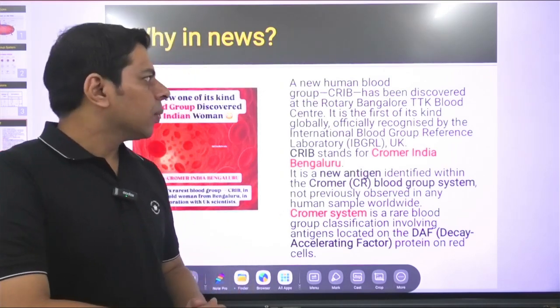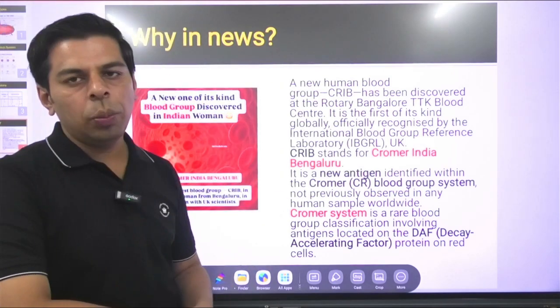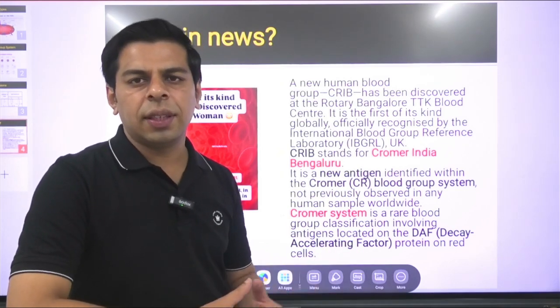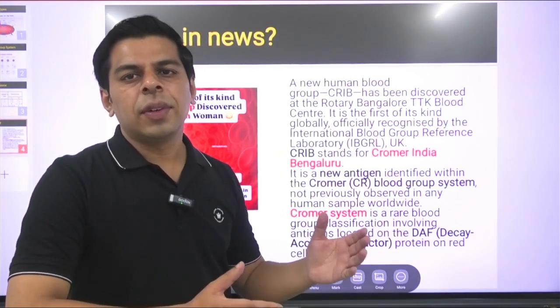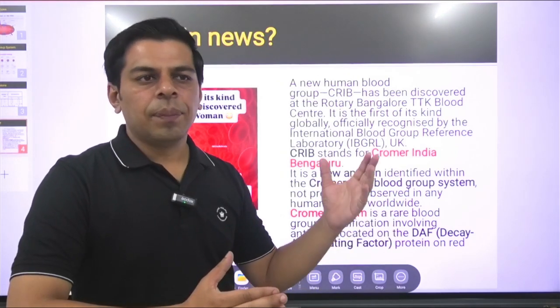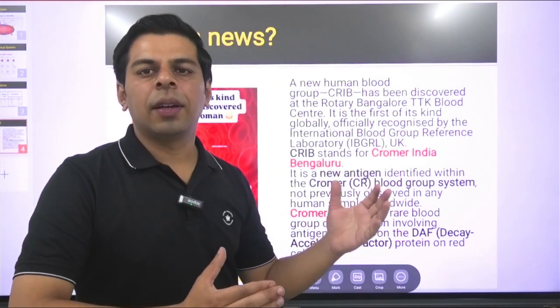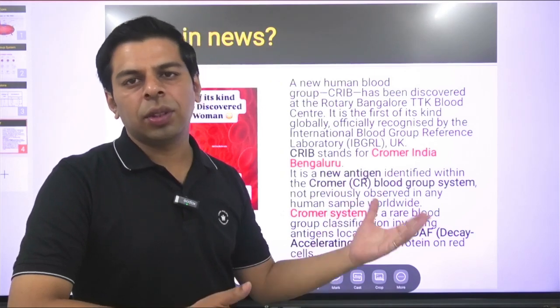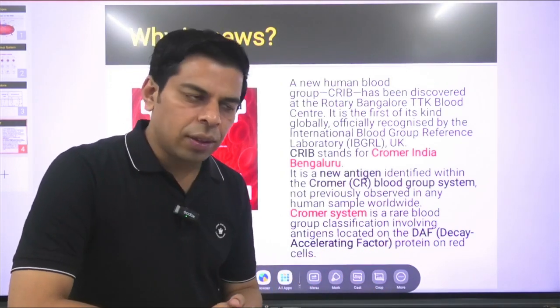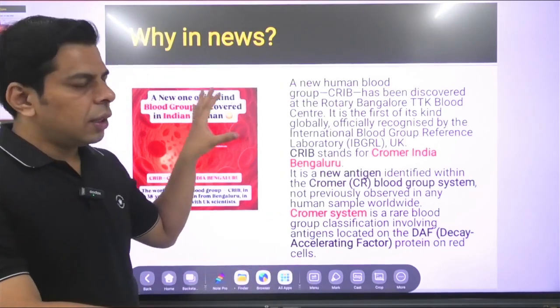So basically, we discussed the CRIB blood group. It was recently in news. Even though the word crib is quite pessimistic in nature, generally in English sentences we use this word when someone is trying to get an unusual demand fulfilled by cribbing over and over. Typically, some children crib over a toffee or a chocolate over a period of time. But here it's just the acronym.